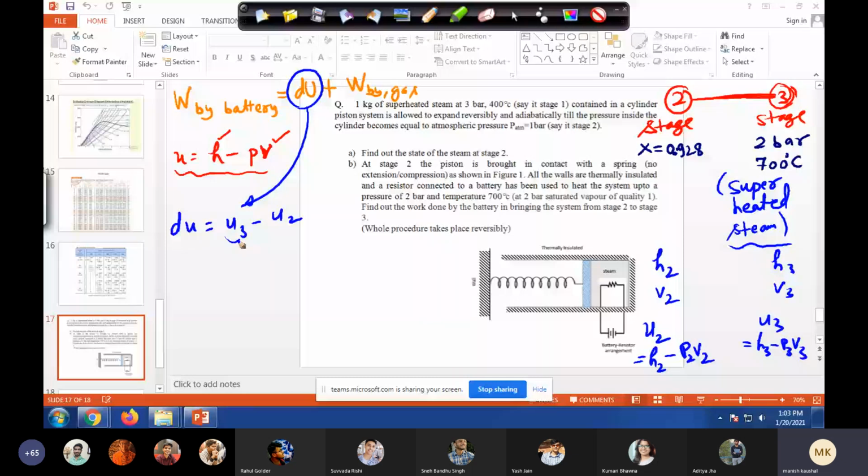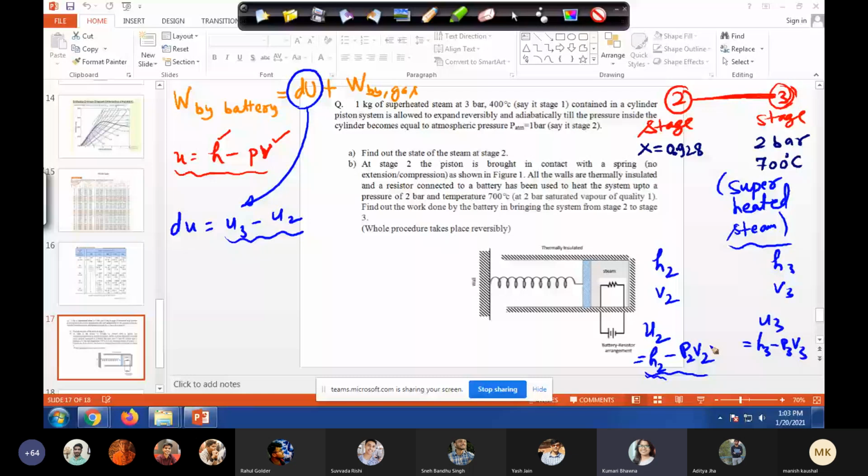So for stage 2, Bhavna, how will we calculate H2 and V2? Quickly. So the value of x, and find it taking x and 1 minus x. Yes, we know x. So do we need the steam table here for stage 2? Yes, we need to find Hg and Hf. Very good.